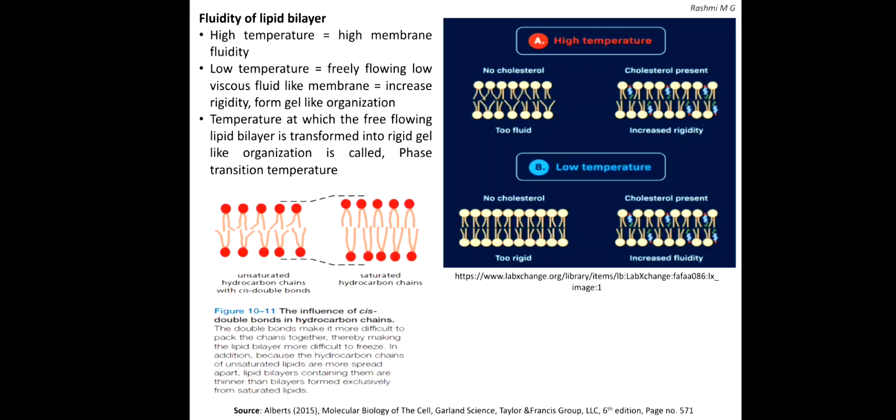At the high concentration found in eukaryotic plasma membranes, cholesterol tends to make the membrane overall less fluid at growth temperatures near 37 degrees Celsius.